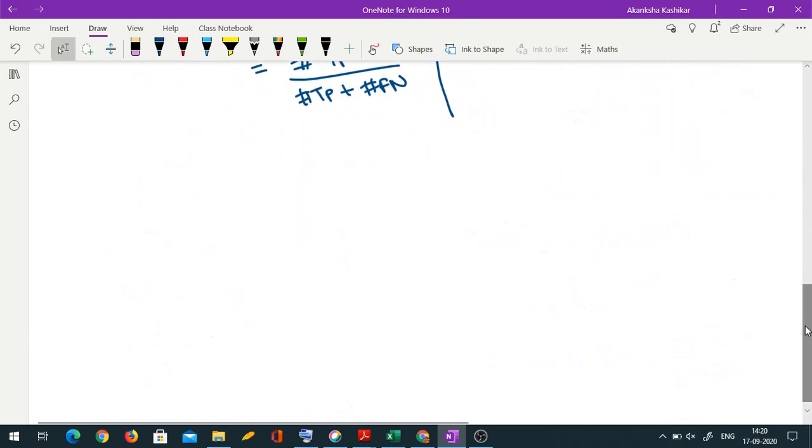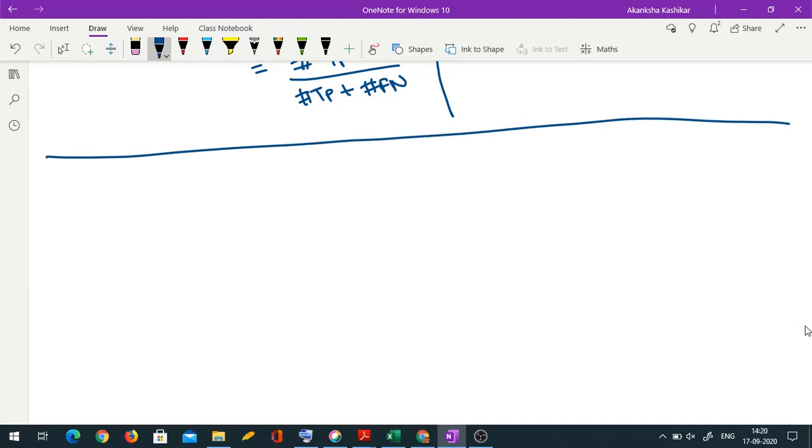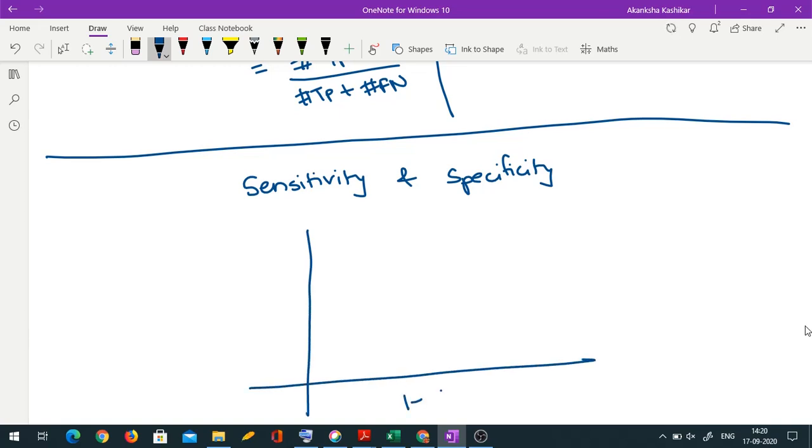It is exactly like type 1 error and type 2 error in our testing of hypothesis scenario. So you need to balance type 1 error and type 2 error. Similarly, here you need to balance sensitivity and specificity. Ideally, we need both of them to be high, but that cannot be the case. So people draw different types of curves. So let me draw one curve. So you have 1 minus specificity on x-axis and sensitivity on y-axis. So of course you need sensitivity and specificity both to be high. So 1 minus specificity should be low.